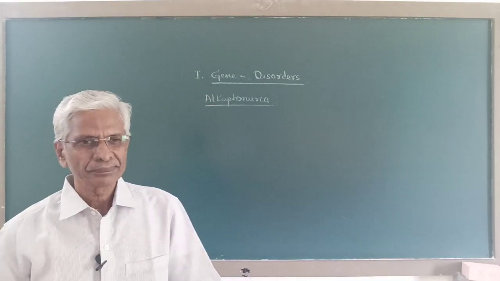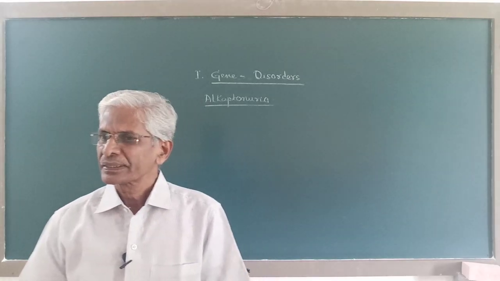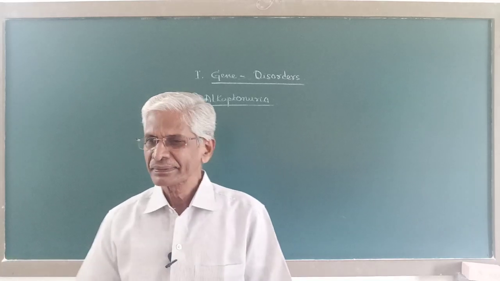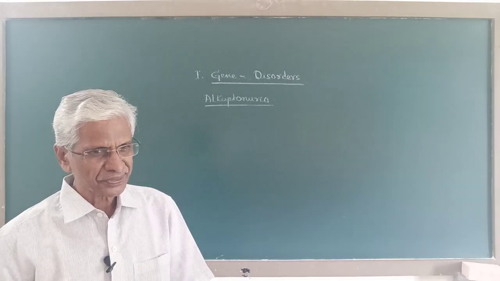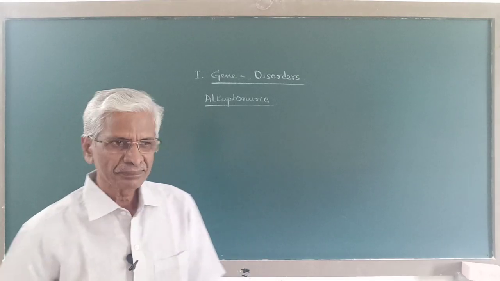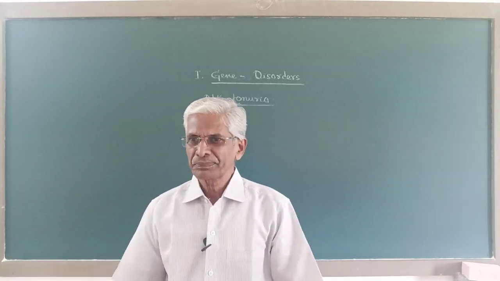Now, in gene disorders, last time I gave a list of disorders in human. I said here, hemophilia, color blindness, phenylketonuria, and one more here is alkaptonuria.